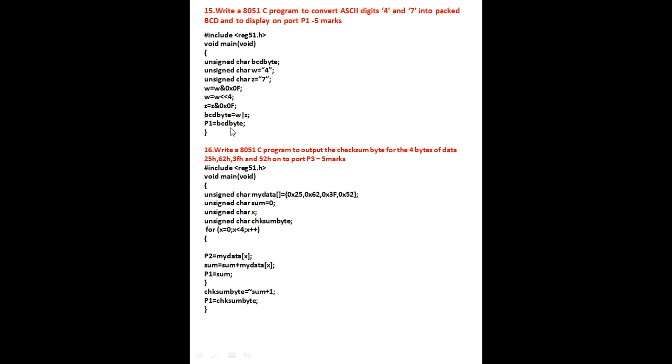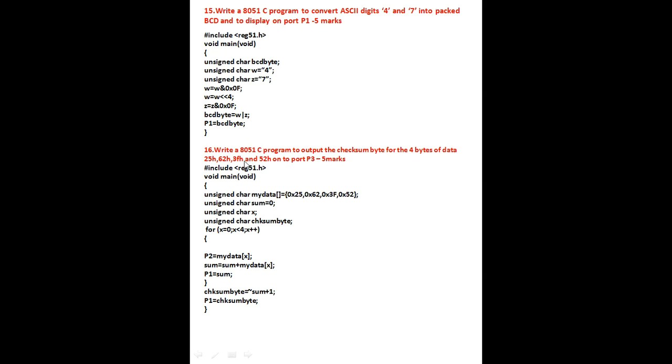Next I am going to perform BCD byte is equal to, in w you have 40, in z you have 07, both are ORed, and it gives 47. That is going to be stored into the BCD byte. From the BCD byte you are going to display on the port P1.